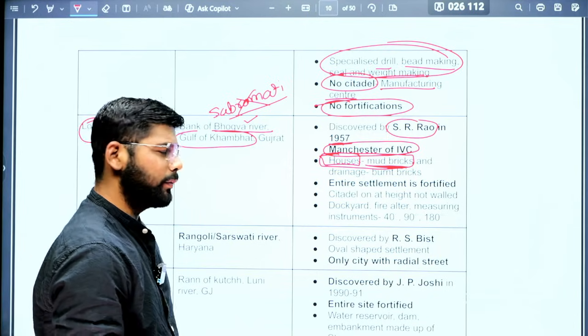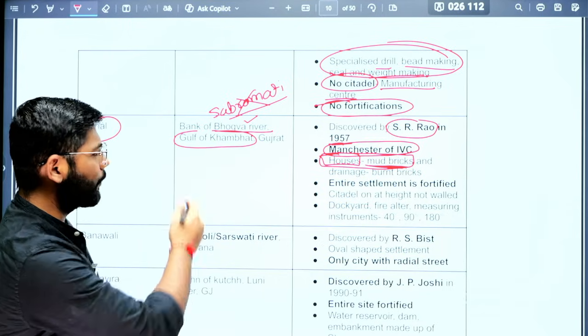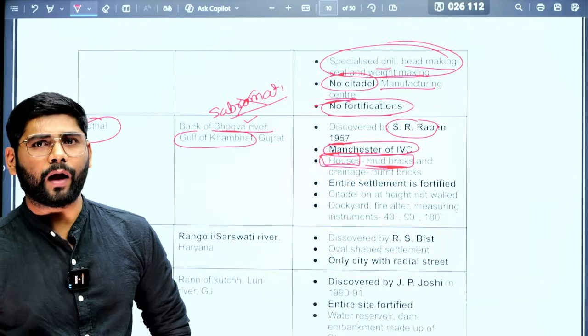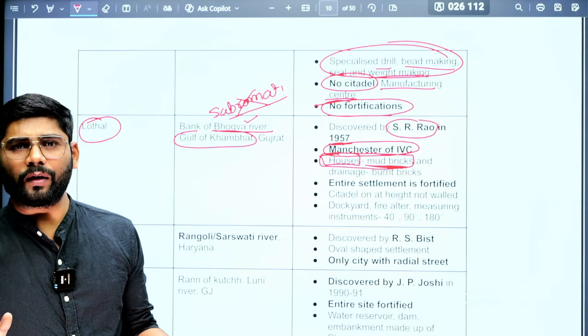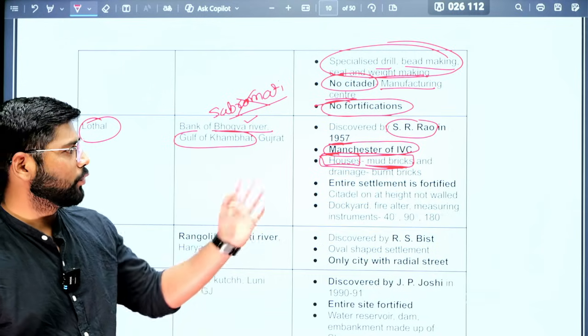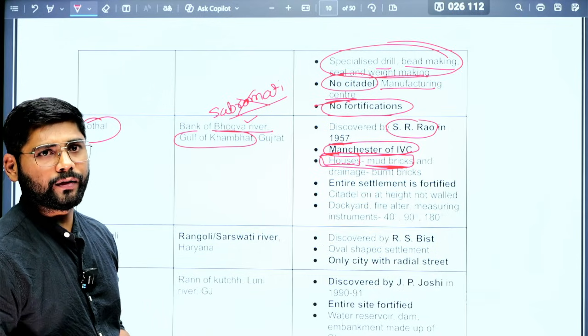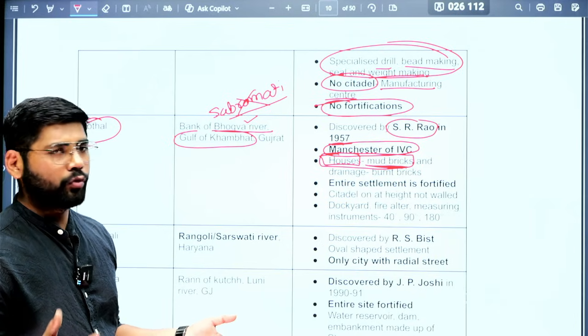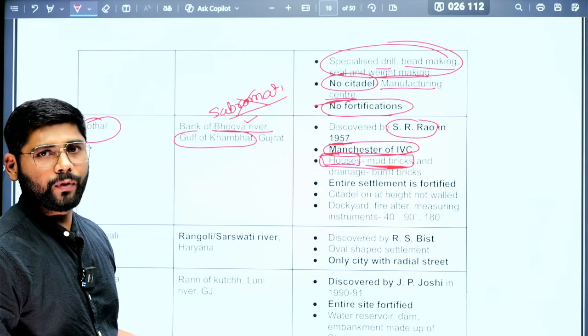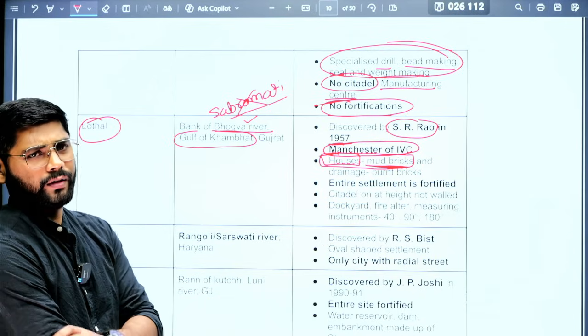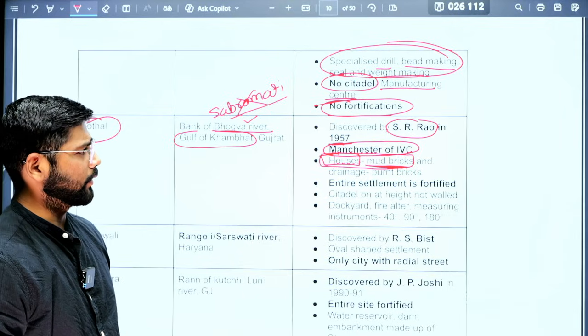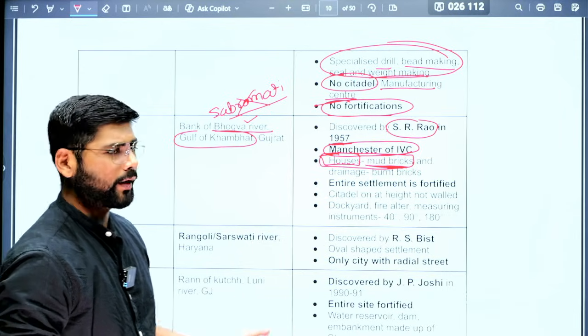Lothal is located on the Gulf of Khambat, so humidity would be high. So to make it climate proof, they might have used mud, because it absorbs the heat and keeps the home cool during summer, and it keeps it warm during winter. So that's why they might have used it.